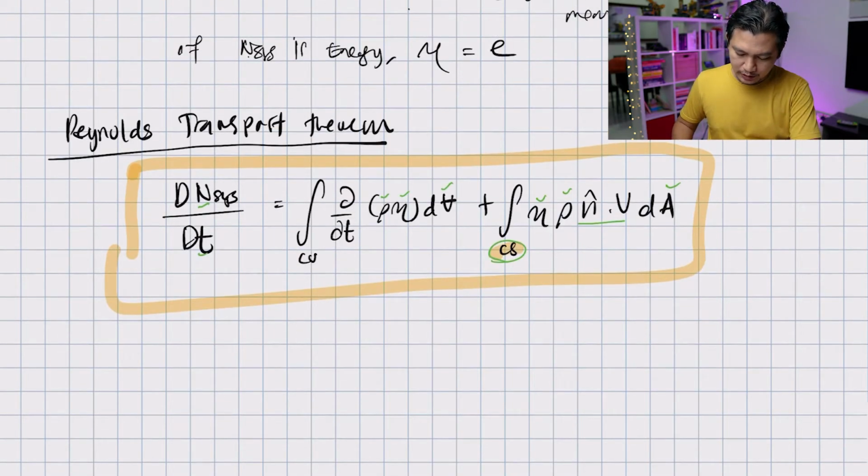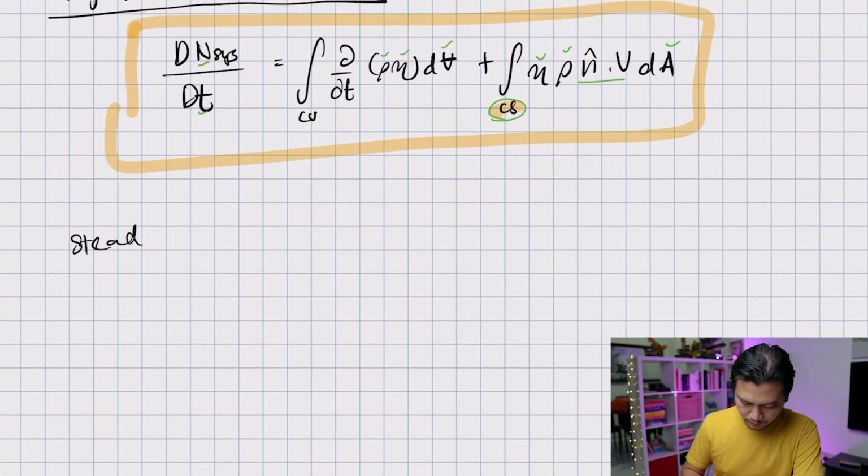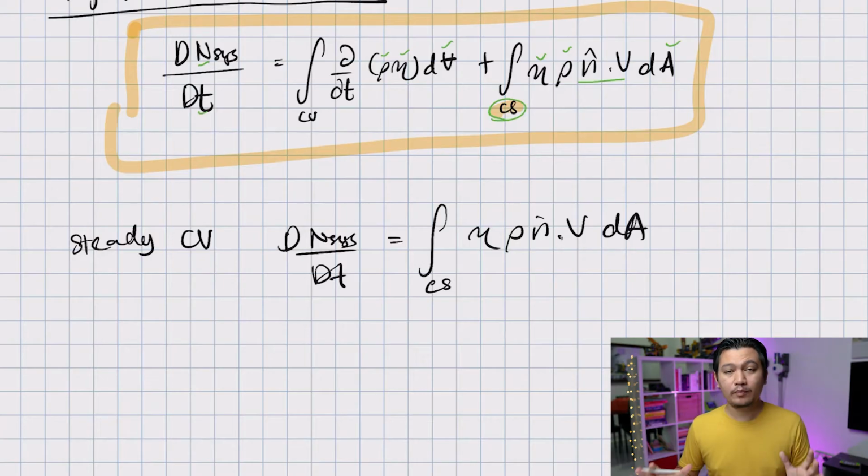Now we can actually simplify this equation further, but remember that this depends on the situation. For example, if you have steady flow, it means the flow does not change with time. So this term can actually become 0. Let me back that up. So for a steady control volume, dN system over dt is equal to the integration over the control surface of η ρ n dot v dA. Now this simplifies a lot, right?